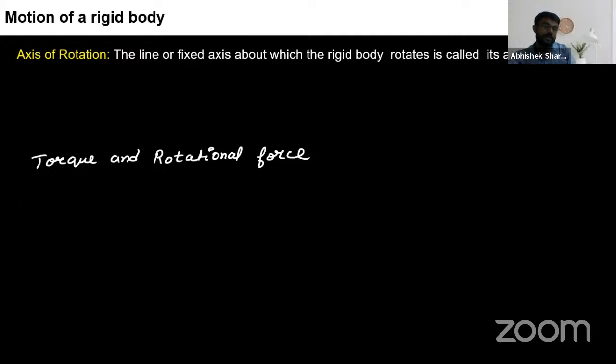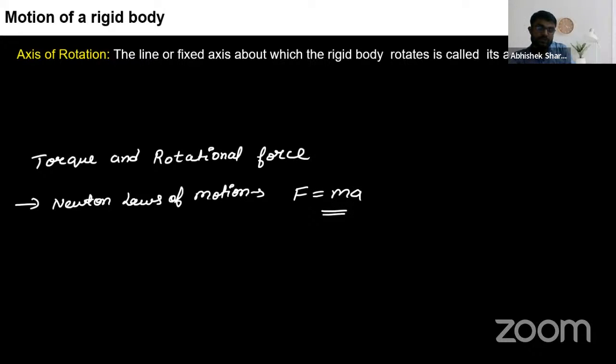Okay. See, you have studied in Newton's laws of motion that force is equal to mass times acceleration. This force in Newton's laws of motion is a vector force.